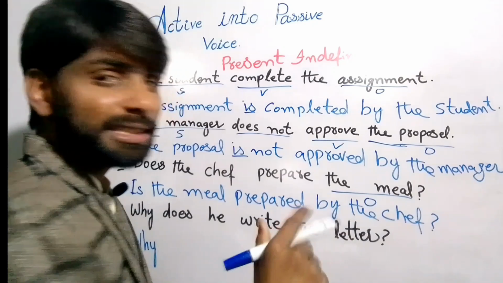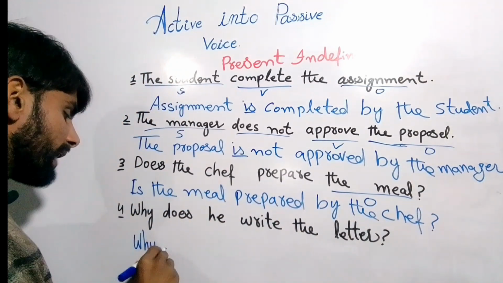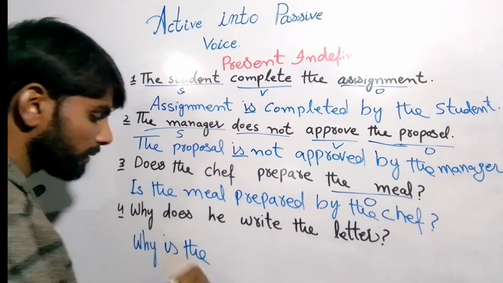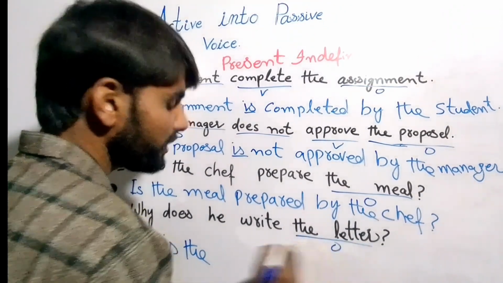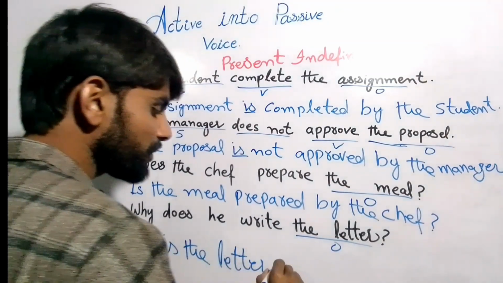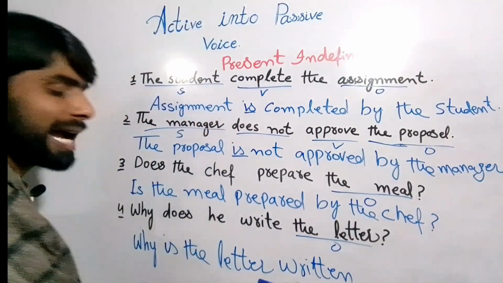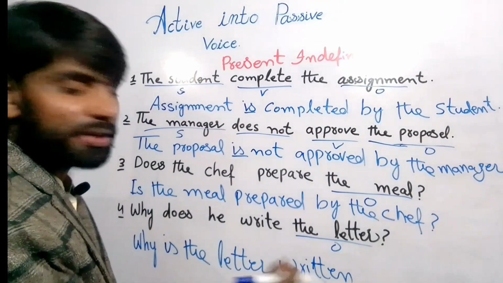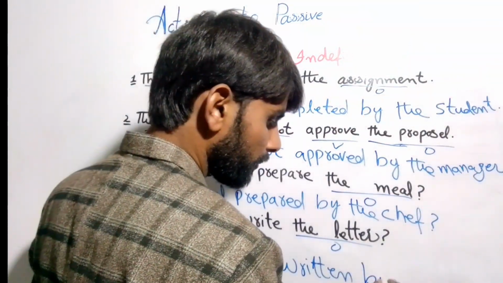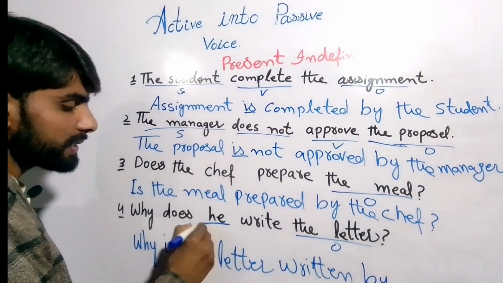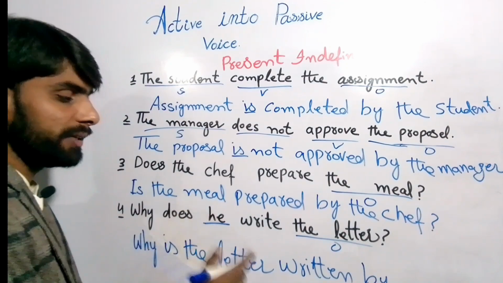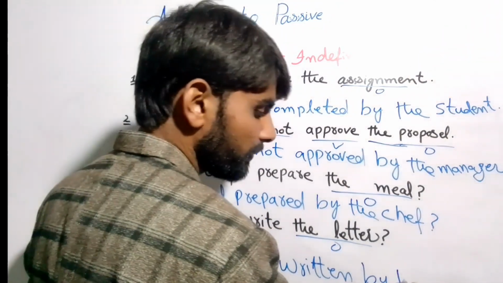So the letter is singular, so we'll write is: why is the letter written? The third form of write becomes written, right? And by him, because in this the subject or doer is he, which becomes him.